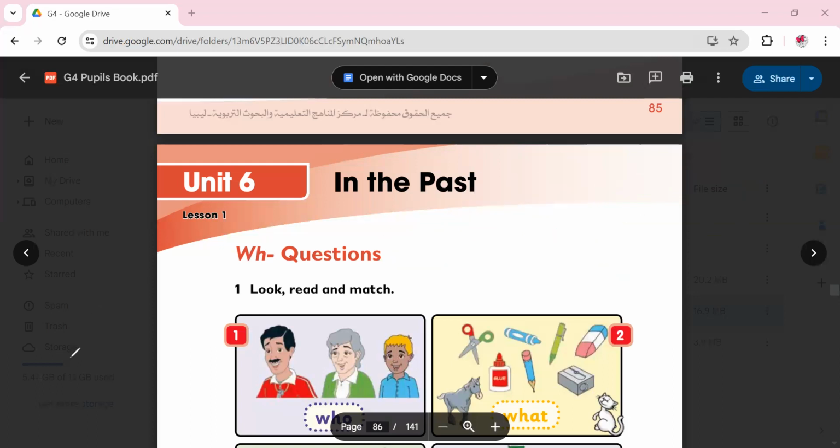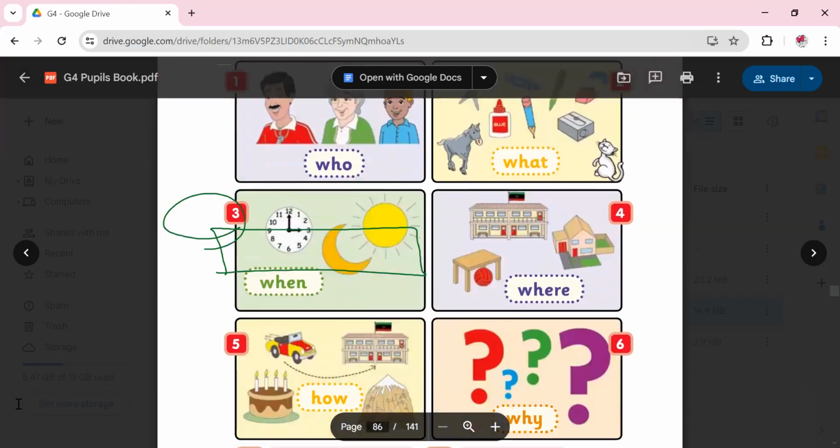Now, we keep this for a while, and we focus on the first lesson of this unit, which is about the WH questions. Why do we call them WH questions? Because all of them start with WH. As you can see over here, we have the first question, who? The second question, what? The third question, when? Number 4, where? 5, how? The last one, why?